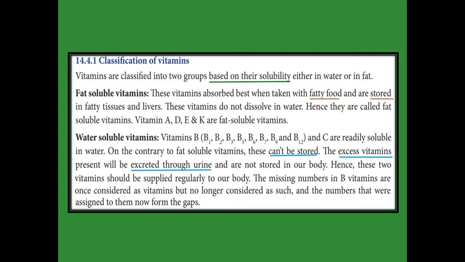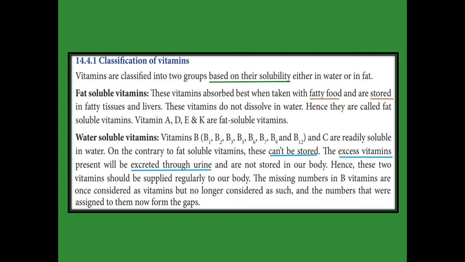What are the fat soluble vitamins? They are A, D, E, K. We can memorize this as ADMK. The M alone you twist, means you get E. So what are the fat soluble vitamins? ADEK. Then water soluble vitamins, vitamin B and vitamin C.